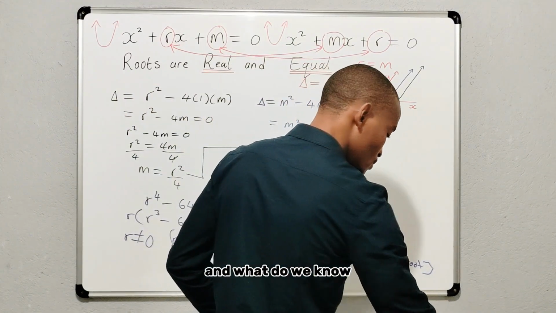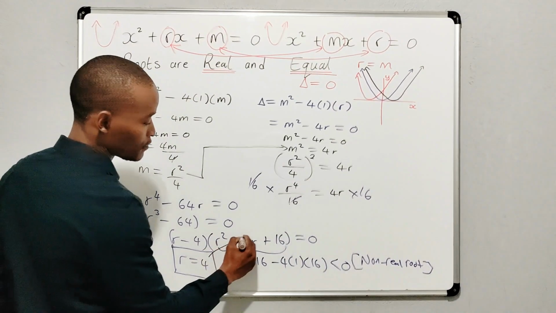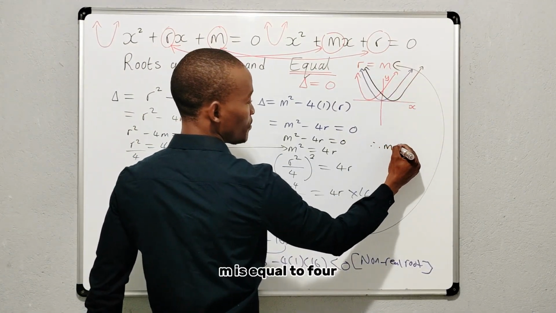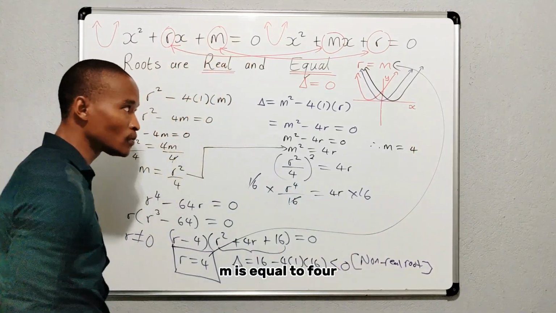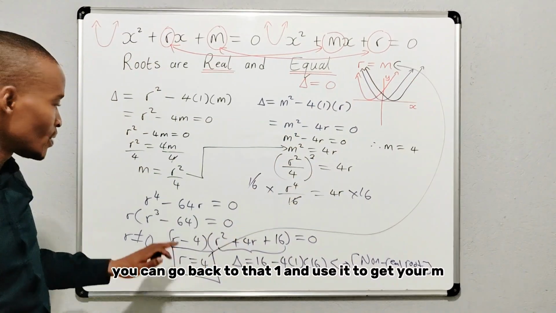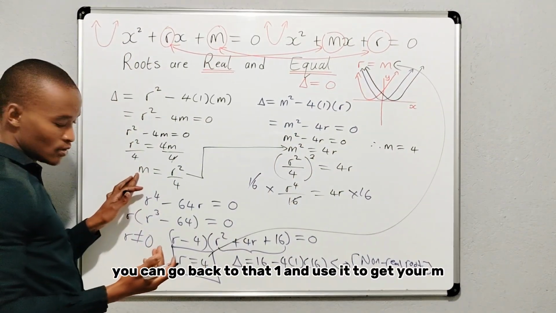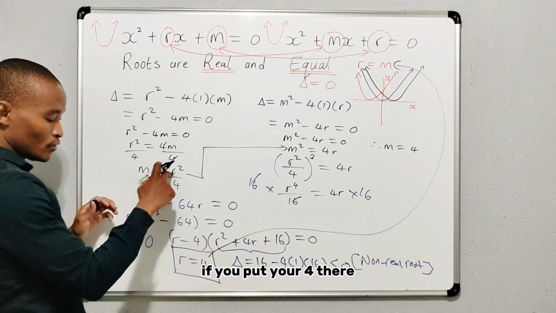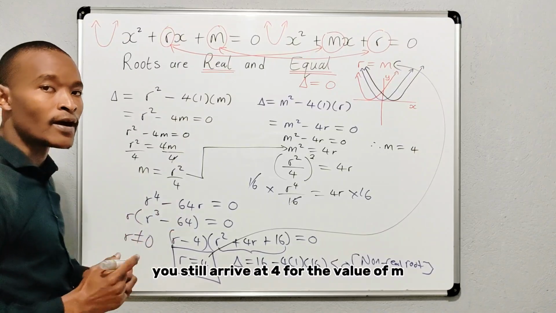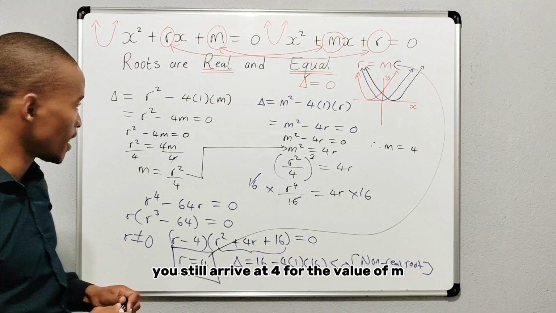And what do we know? We also have the solution for m from that relationship there. So therefore, m is equal to 4. If you don't want to use that equation, you can go back to that one and use it to get your m. If you put your 4 there, 4 squared is 16, you divide it by 4, you still arrive at 4 for the value of m.